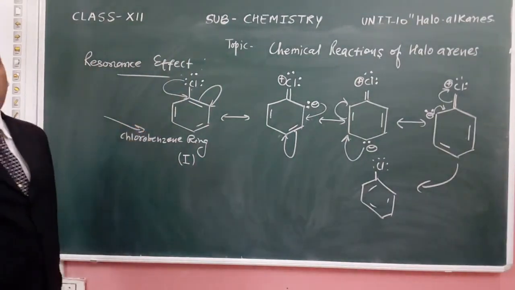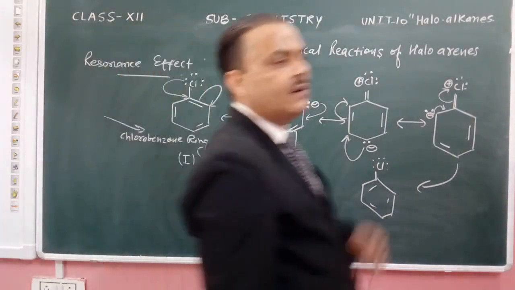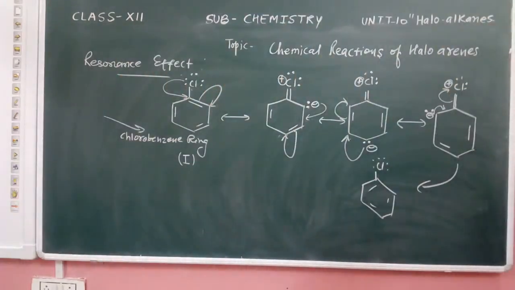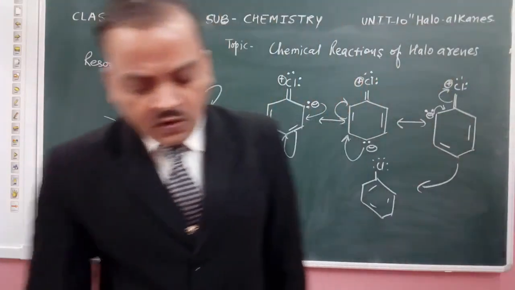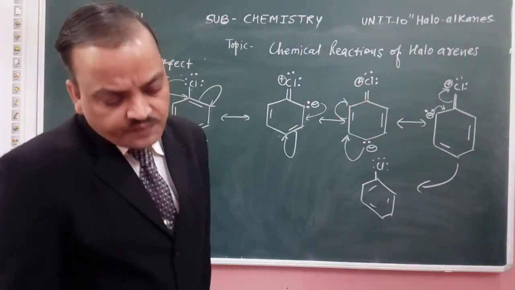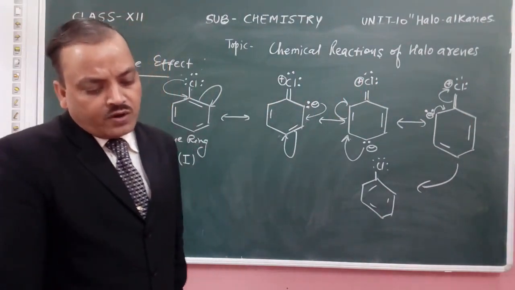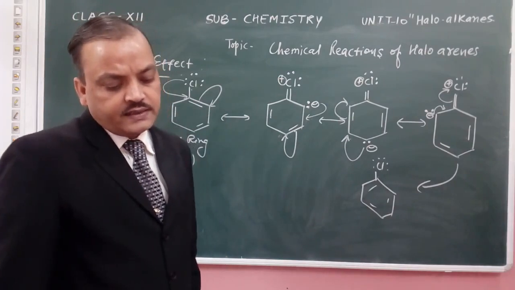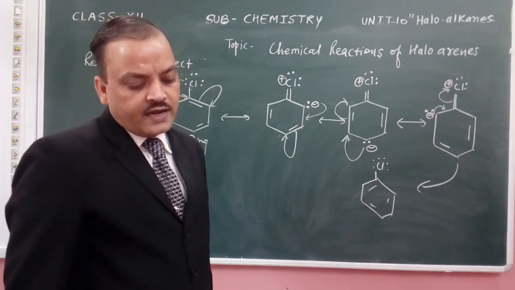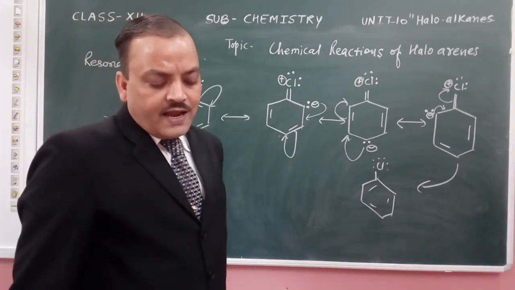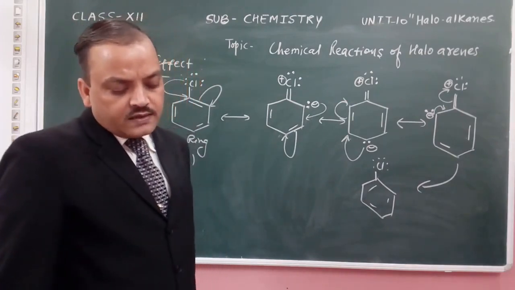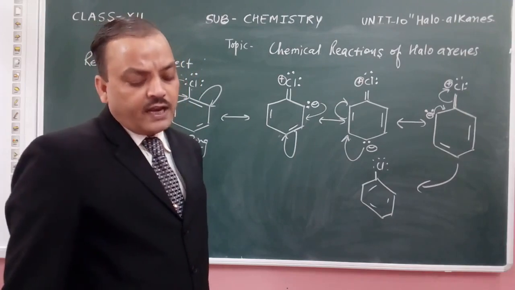Due to the resonance effect, double bond character is generated in chlorobenzene. So the carbon chlorine bond acquires double bond character. Chlorine is attached to the carbon by a little more than a single pair of electrons.